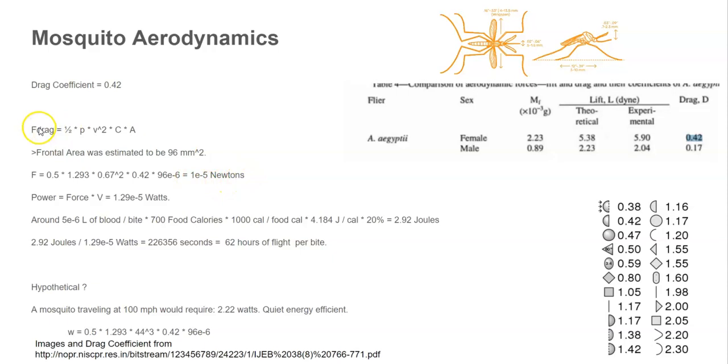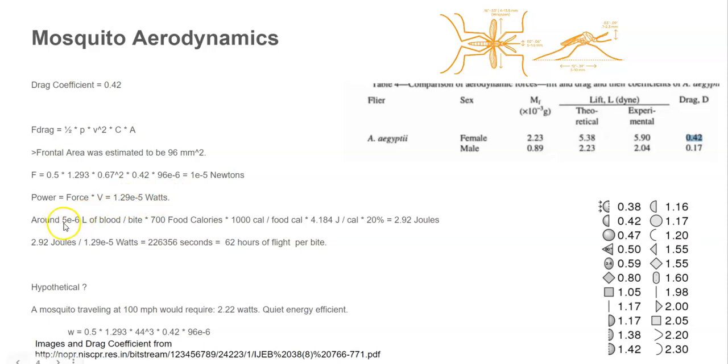That's the drag force. And then you could calculate power, which is the drag force times velocity. You get 1.29 times 10 to the minus 5 watts. So this is the amount of energy a mosquito needs to fly: 1.29 times 10 to the minus 5 watts, which, if you think about a light bulb, is 100 watts, or a toaster is 1,500 watts. So it's very energy efficient.